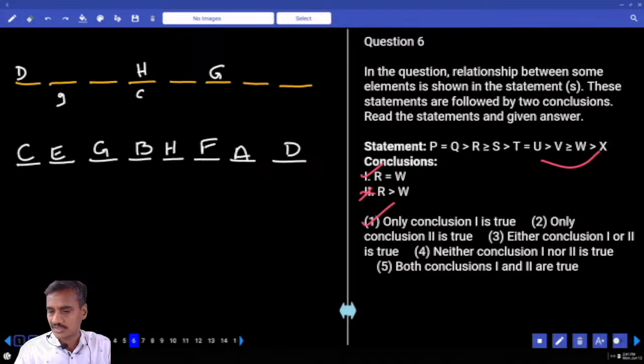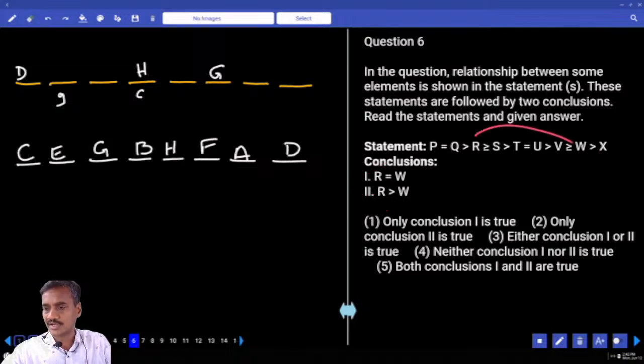Then the sixth one. Now in question number 6, R and W. R is here, W is here. R greater than W is 2. Equal to is false, greater than is 2, only 2, that is choice 2, question 6.